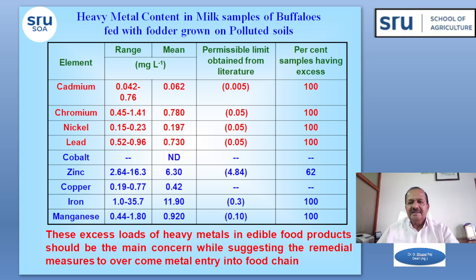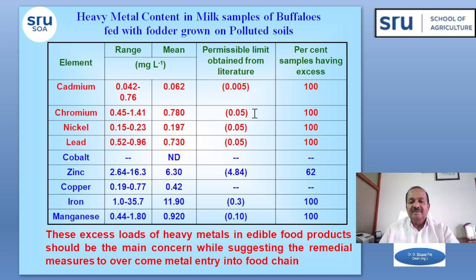We have selected some of the buffaloes which were fed with this polluted fodder affected by heavy metals. Milk samples were collected from those milk animals, and you can see the data. These are the permissible limits. Cadmium is supposed to be 0.005 in milk samples. It is the safe limit. Beyond this, it is not safe.